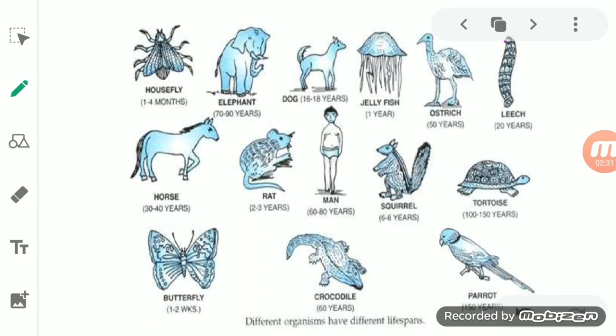If we see some of the animals, the lifespan of some of the insects which you see during the rainy season is only a few hours. There are some insects whose lifespan is very short, that is, they can live only for a few hours.